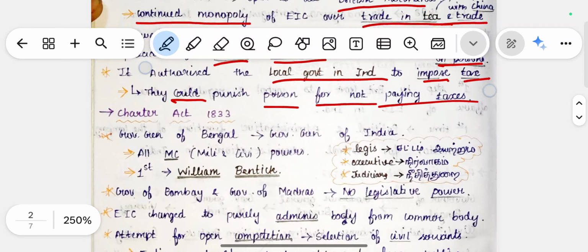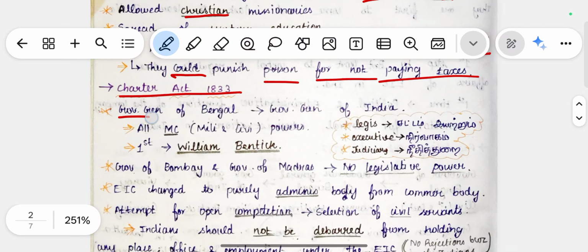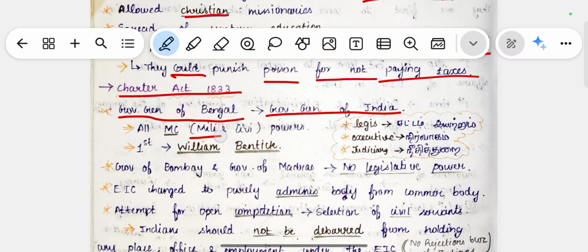After 20 years, there is the Charter Act of 1833, where the Governor General of Bengal was changed into the Governor General of India to control all military and civil powers. The first Governor General of India was William Bentinck. The Governors of Bombay and Madras no longer had any legislative power. Legislative power is basically the power to create laws, and the executive executes the laws created by the legislature. Judiciary means that if any problem occurs, there will be a judiciary, which is called a court, to solve these disputes.